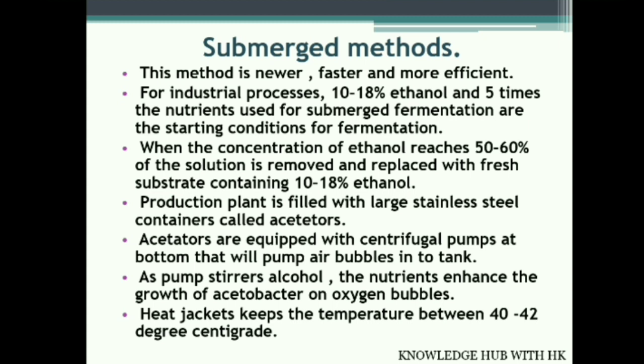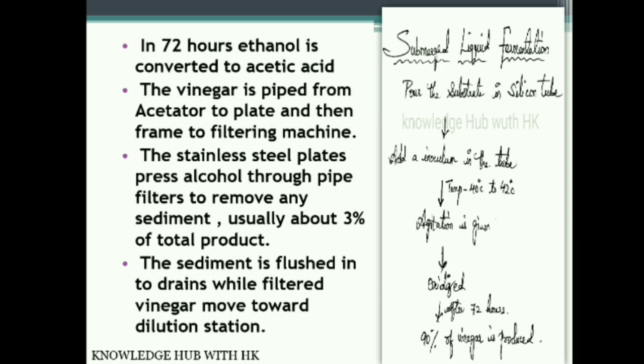These acetators are equipped with centrifugal pumps at the bottom that will pump air bubbles into the tank, which transport oxygen. Air bubbles which transport the oxygen enhance the growth of Acetobacter. Heat jackets keep the temperature between 40 to 42 degrees Celsius. Within 72 hours, ethanol gets converted into acetic acid.